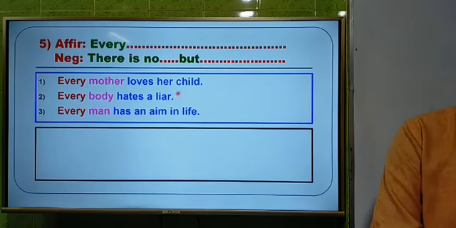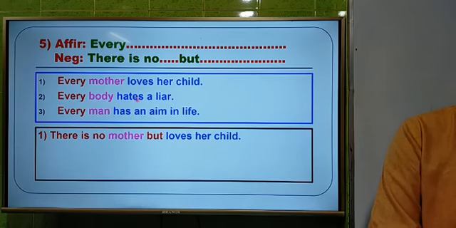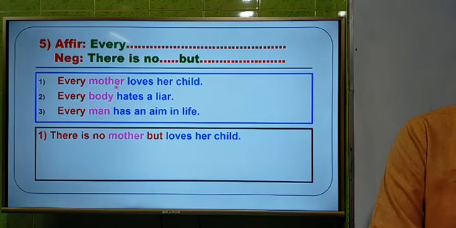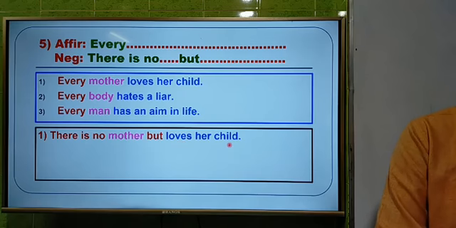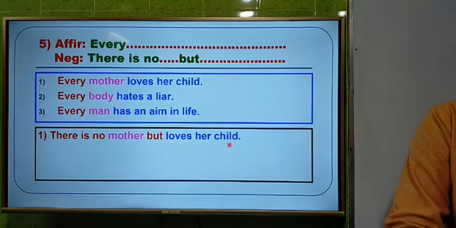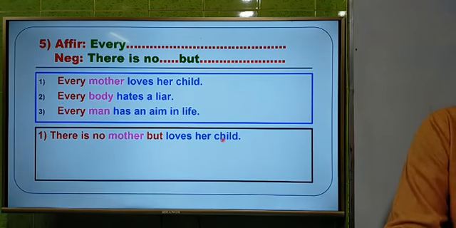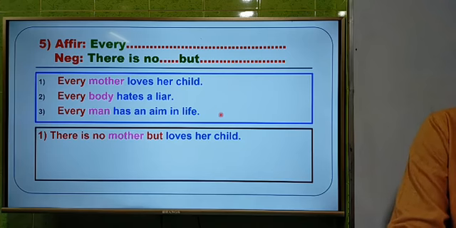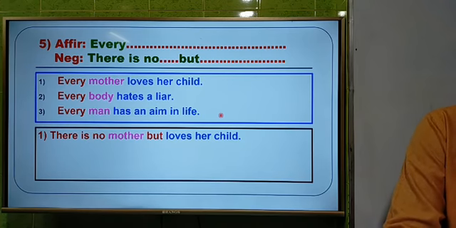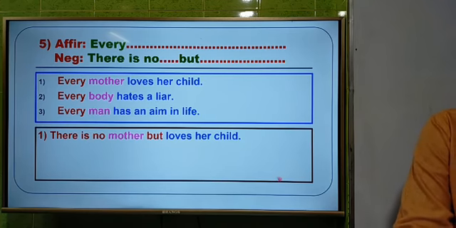First one, every mother loves her child. So the answer will be there is no mother but loves her child. You have to write down there is no at first, then the word after every. Here the word is the noun mother, so it has come here. There is no mother but, and the rest of the sentence will be written then. That means there is no mother but loves her child. So dear students, in this way you can answer the next 2, and that's why you will get 1 minute to try to answer these questions.